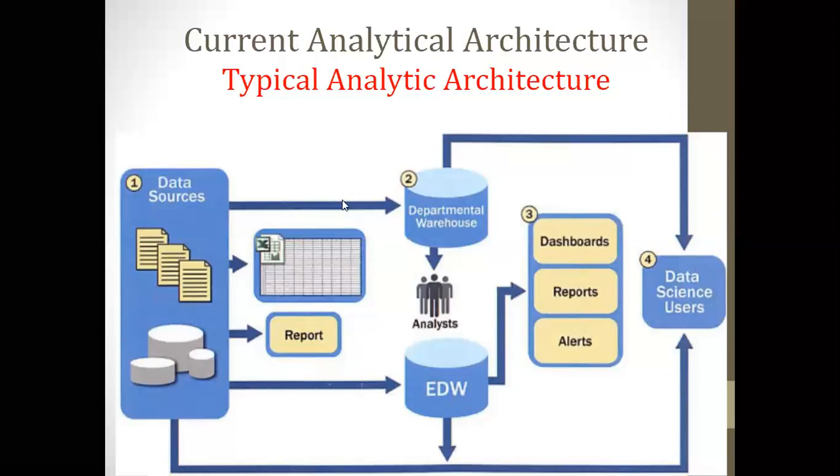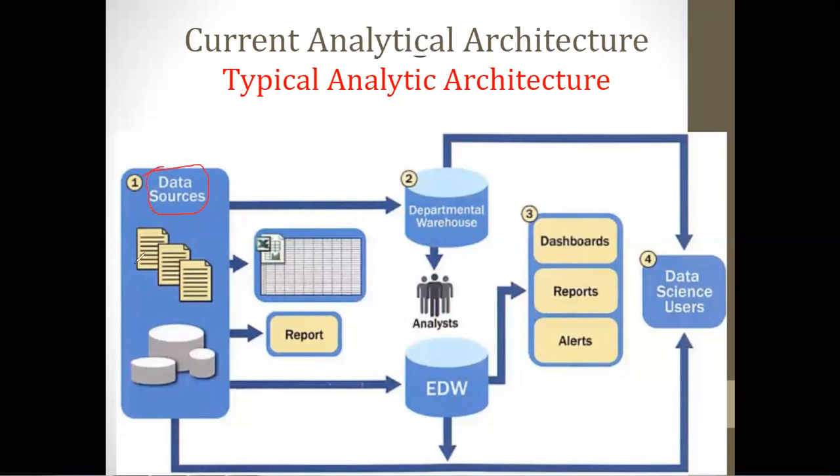Now we'll move toward our next topic from the syllabus, that is analytical architecture. Whenever analysis is done on data, what type of architecture is currently available for analyzing? If you look at the first stage, the data is coming from different sources. It can be in the form of databases, text, images. So data is coming from different sources in a variety, which is collected in the second phase. It is collected either in a data warehouse or in an enterprise data warehouse.